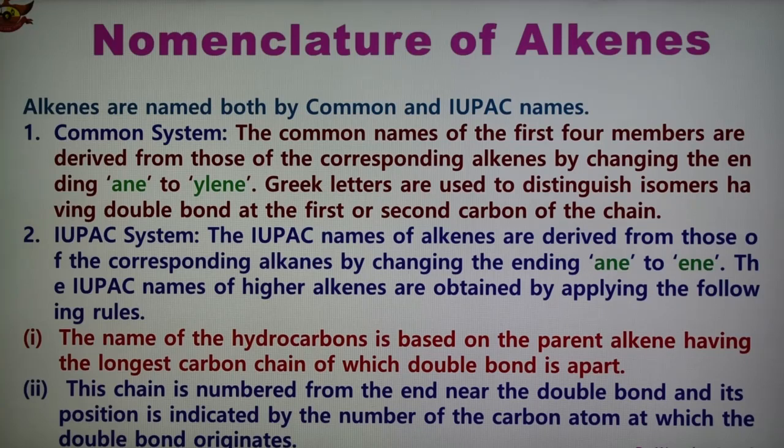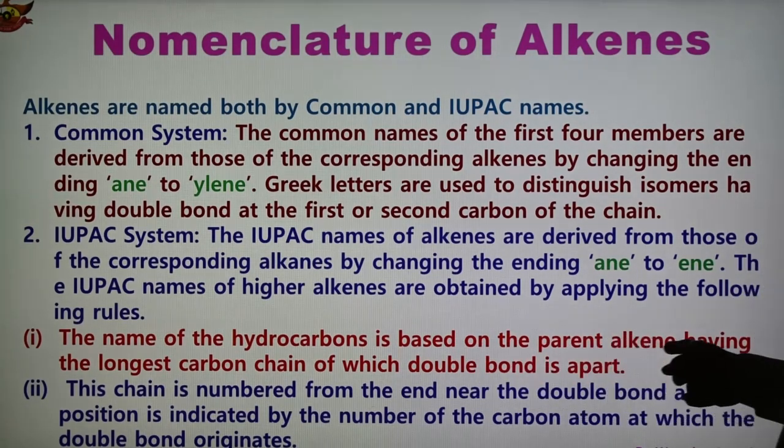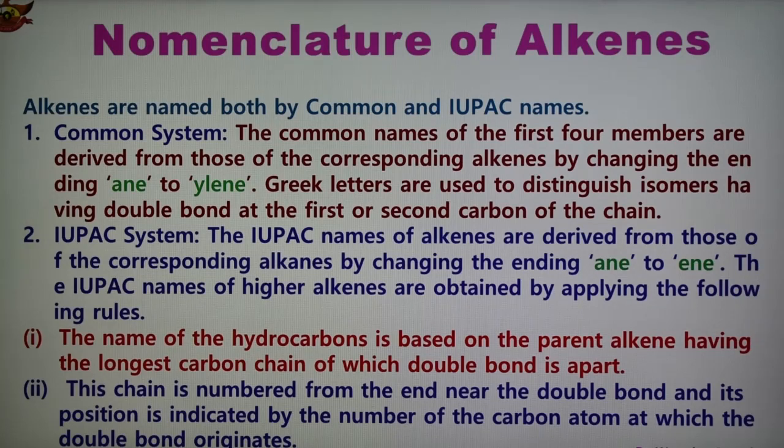The IUPAC names of higher alkenes are obtained by applying some rules for writing the higher members of the alkenes, and 4 rules are there. Rule number 1: the name of the hydrocarbon is based on the parent alkene, having the longest carbon chain of which the double bond is a part.